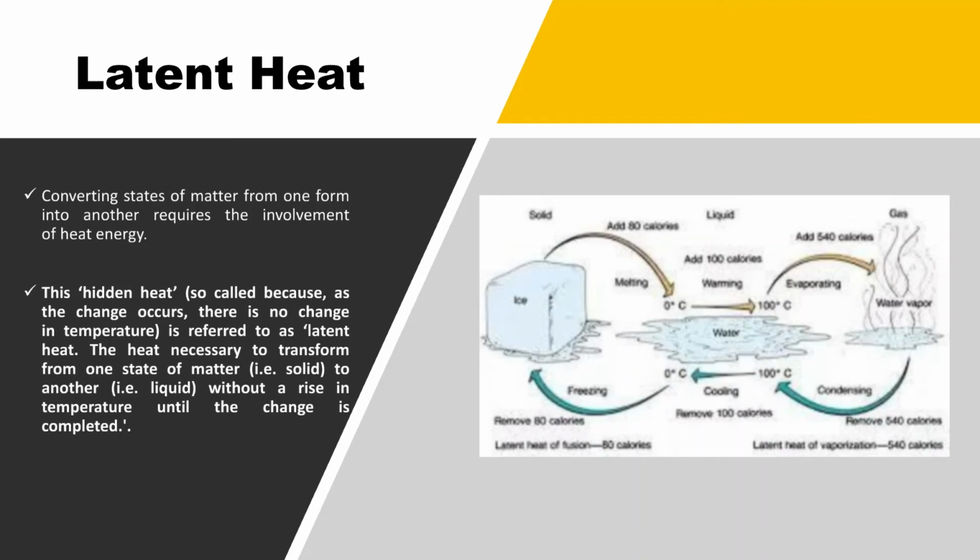So when we make tea, we boil the water. When we start first heating up the water, the temperature rises, but at a point it starts converting from liquid to vapor. That is the latent heat. It rises till 100 degrees Celsius, and above it, if we heat it further, the energy will be utilized in converting from liquid to the gaseous form. This is known as the hidden heat or the latent heat.